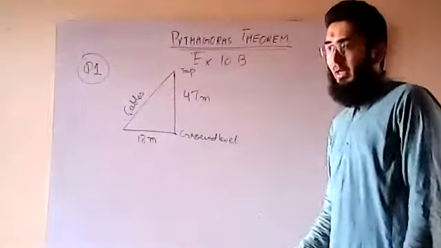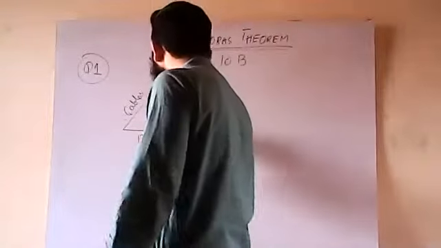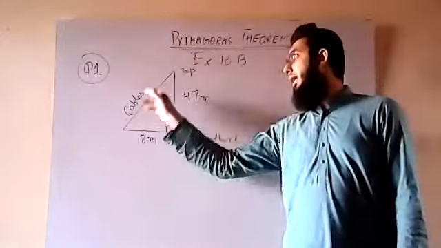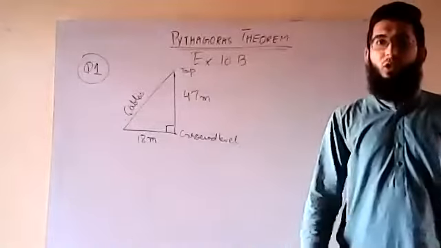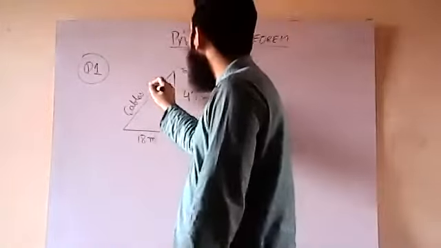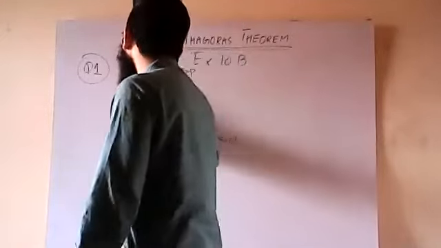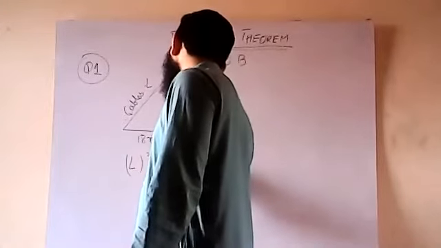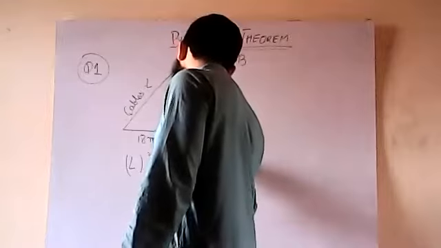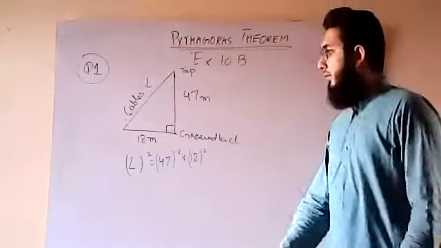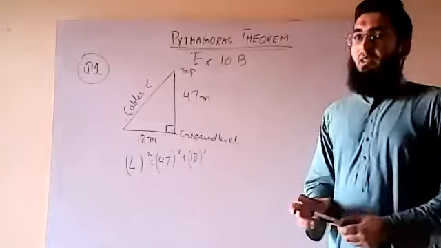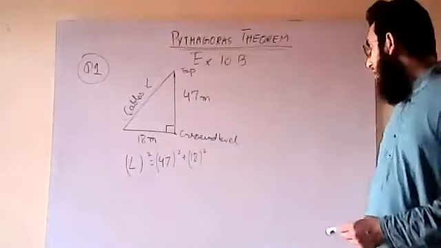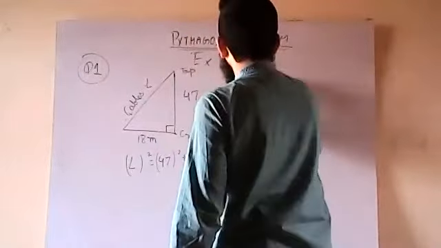Now how will the length of each cable be found? Obviously, a right angle triangle is being made. Can I find the length of the cable with the help of Pythagoras theorem? Yes. It is the hypotenuse. Let me name it L for length. L square is equal to 47 square plus 18 square. As simple as that. I can now solve it easily. Basically, this exercise is all about the real world application of the Pythagoras theorem. Okay, let's have a look at question number 2 now. I will only be making diagrams.